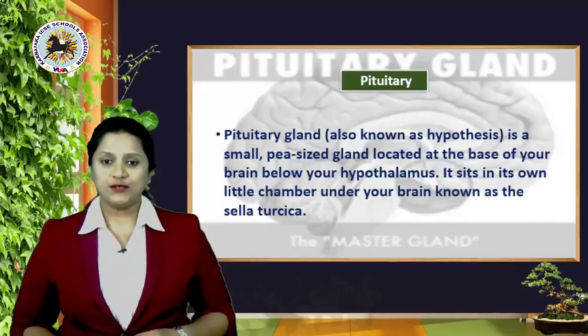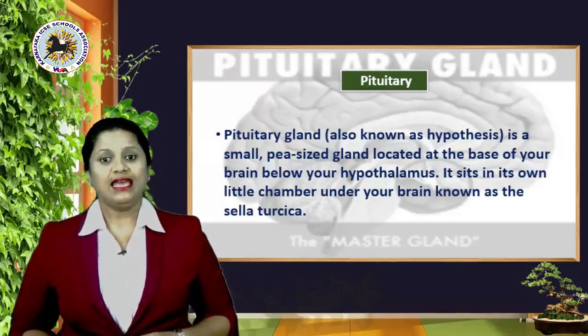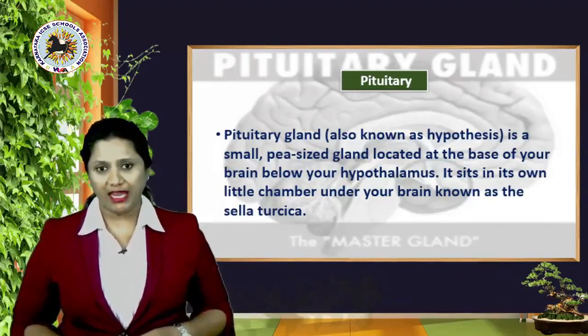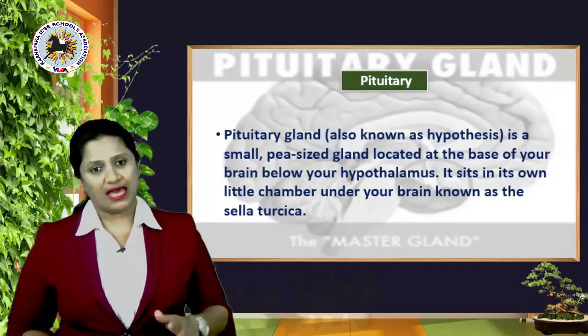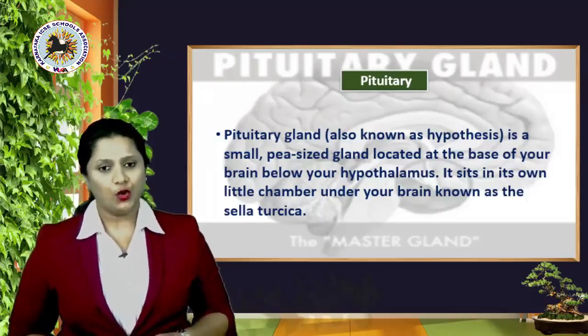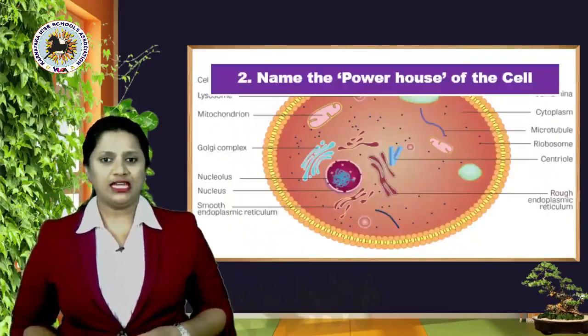Now what's pituitary? Well, the pituitary gland, also known as hypophysis, is a small pea-sized gland located at the base of your brain below your hypothalamus. It sits in its own little chamber under your brain known as the sella turcica. Okay, let's move ahead to the second question.